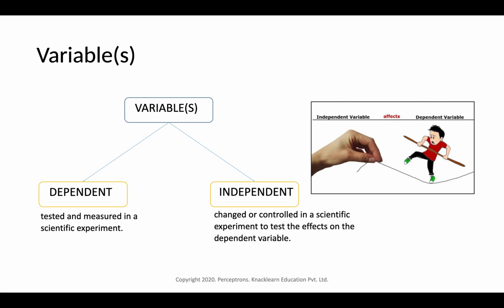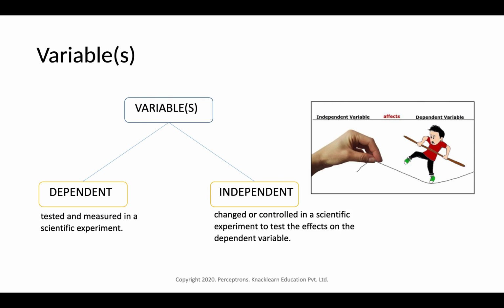Dependent variables are also called targets in machine learning. Those are the variables which we are trying to target, the variables which we are trying to measure or experiment on. So that is our dependent variable.